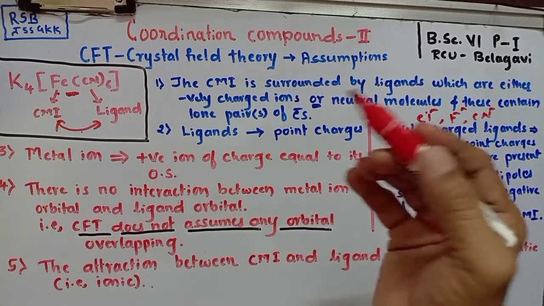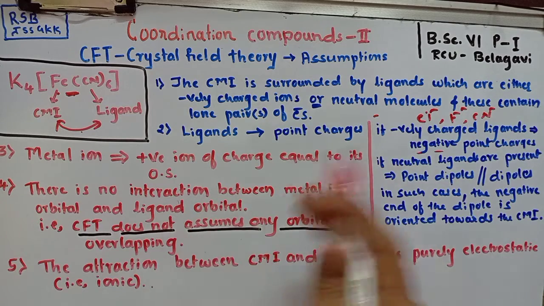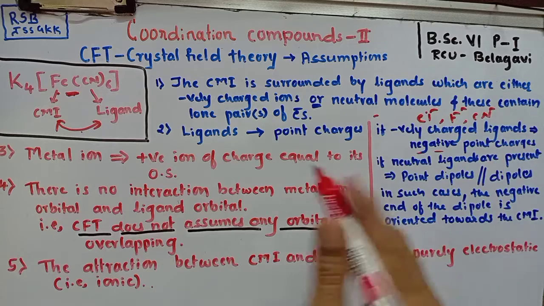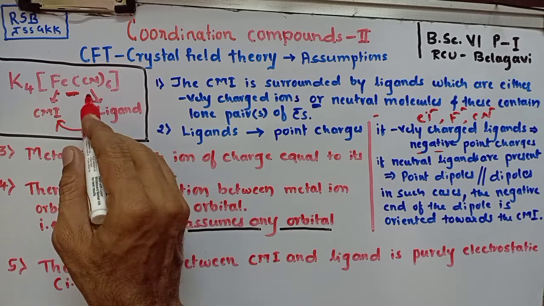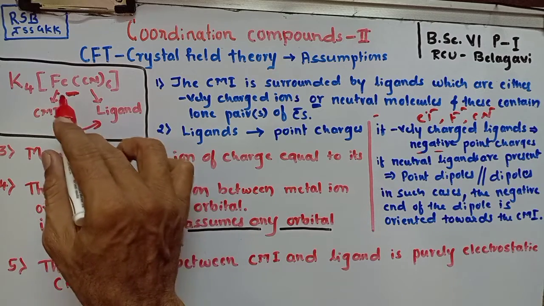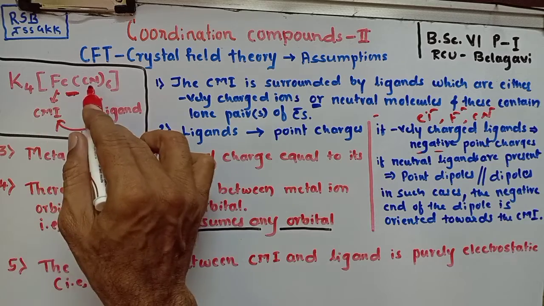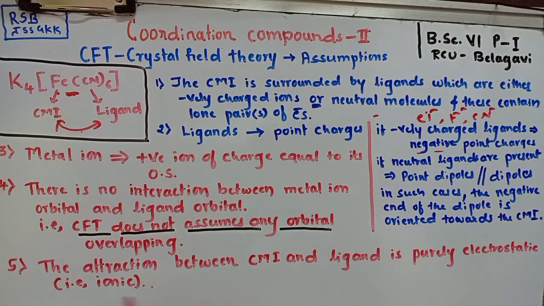Hence, there is no direct overlapping of atomic orbitals of metal and ligand. Instead, there exists an electrostatic force of attraction between central metal ion and the ligand. Hence, the nature of the bond between the metal and the ligand, according to crystal field theory, is purely ionic.